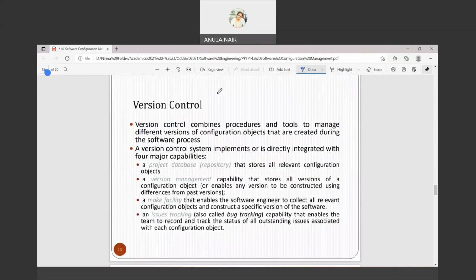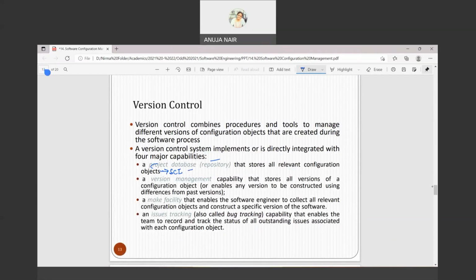Now version control. So version control के अंदर you have multiple, these are the 4 things that you do. First is that in version control, a project database, that is the repository, stores all the configuration objects. Configuration objects is nothing but again SCIs only, right?